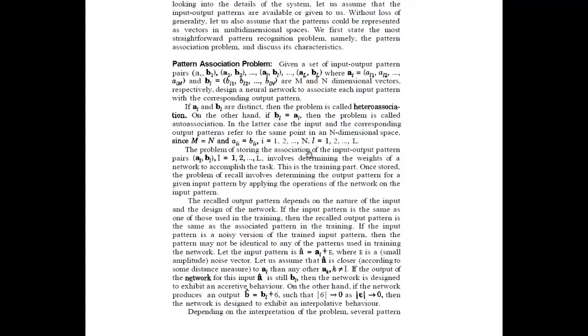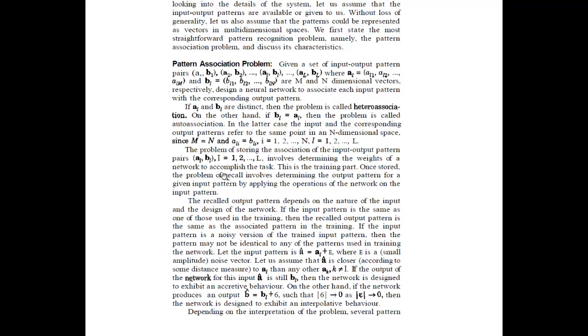The problem of storing the association of the input-output pattern pairs Al and Bl, l equals 1, 2, so on till L, involves determining the weights of the network to accomplish the task. Weights means storing of information. This is the training part. Means we are trying to train with the required set of inputs, which I have already explained to you.